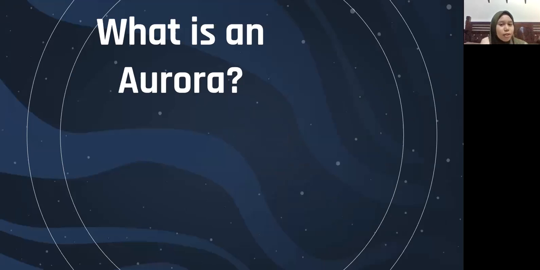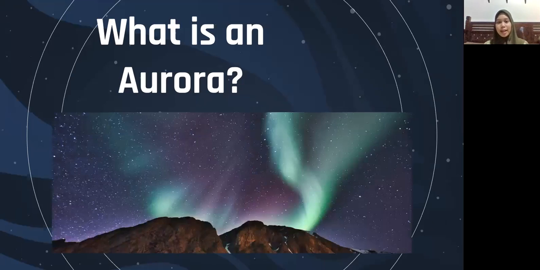So back to our main topic, what is an aurora? If you're ever near the North or South Pole, you might find these beautiful light shows in the sky. These lights are called auroras.